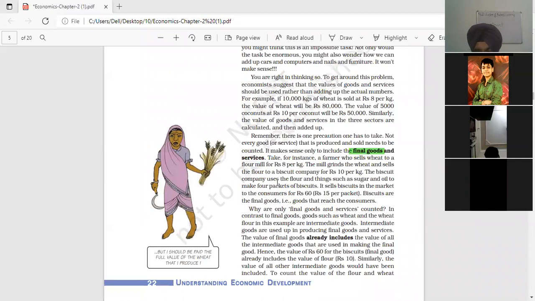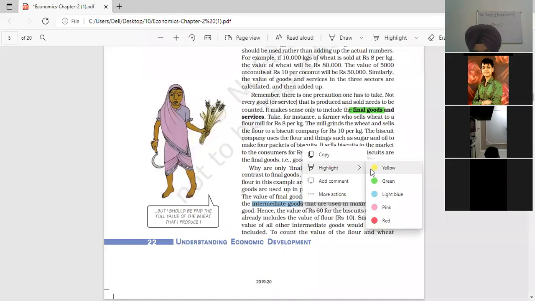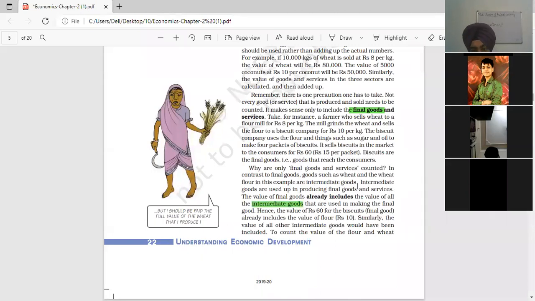But there are other goods which are known as intermediate goods. So what are these intermediate goods? Those goods and services which are meant for further production.